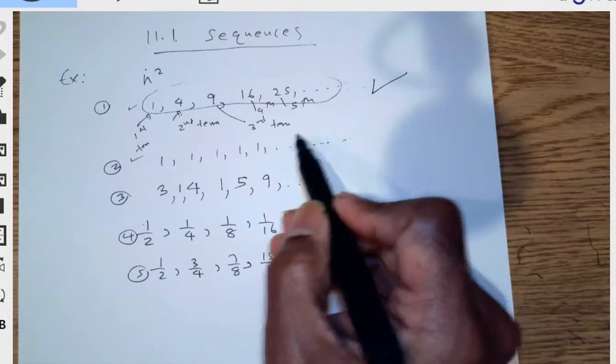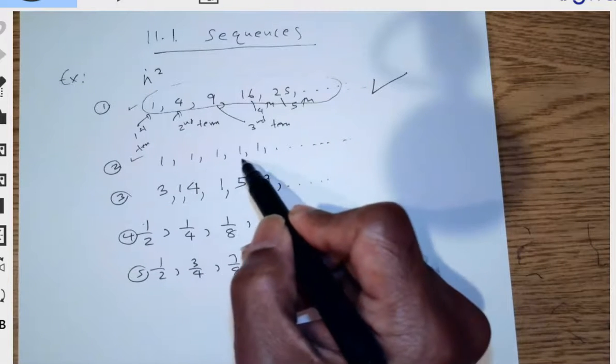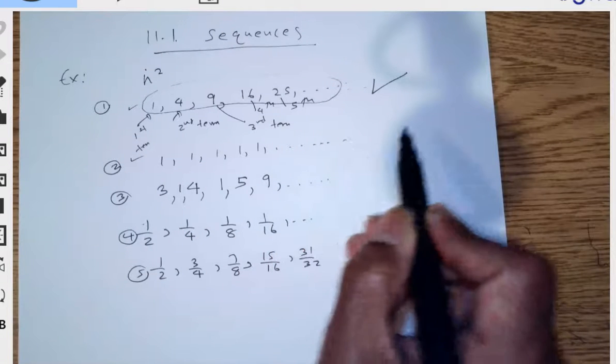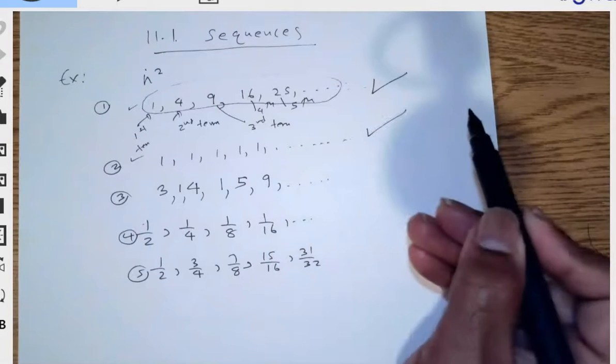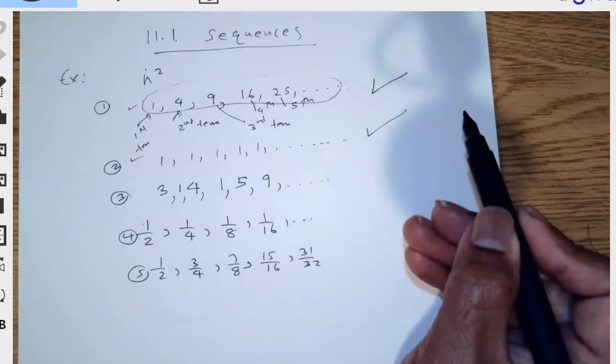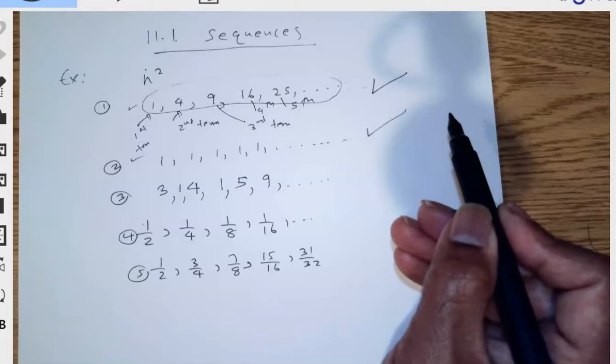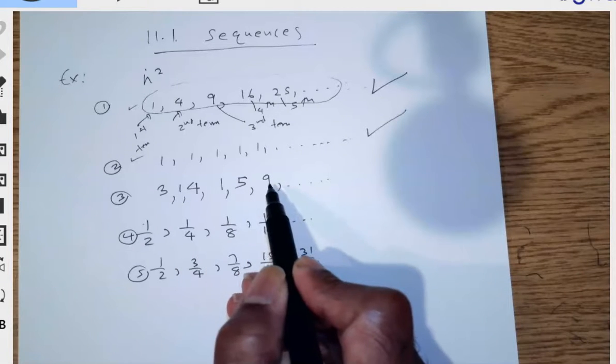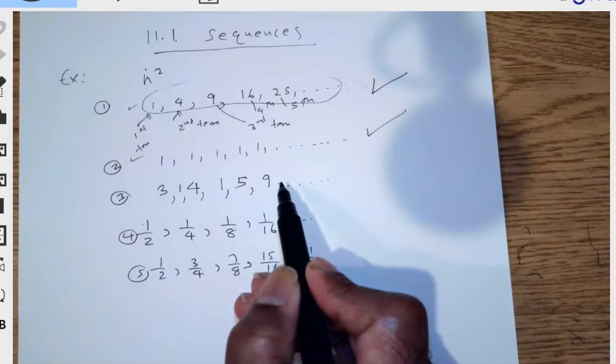Another thing is that in a sequence the numbers don't have to be different. So if you look at 1, 1, 1, 1, 1, it is a great sequence. If you take this one, 3, 1, 4, 1, 5, 9, these are the digits of pi.